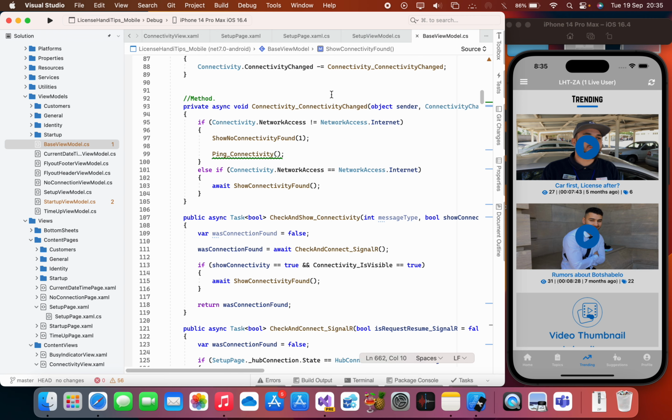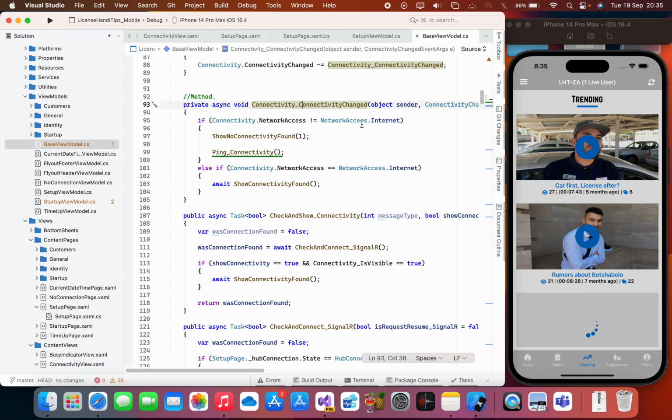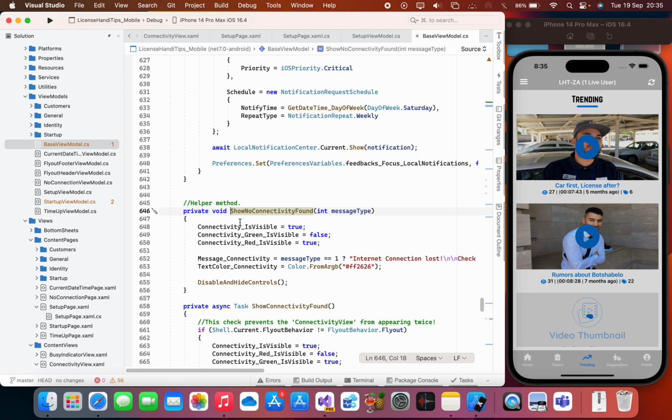I hope you understand the constructor. If network access is not internet, we are calling the first method called ShowNoConnectivityFound, and I am passing in an integer message type, which is 1. So let's quickly go to this method. This method will trigger the connectivity banner to show, and because we don't have connectivity, it should be red. This will be the message. You'll see that in a second.